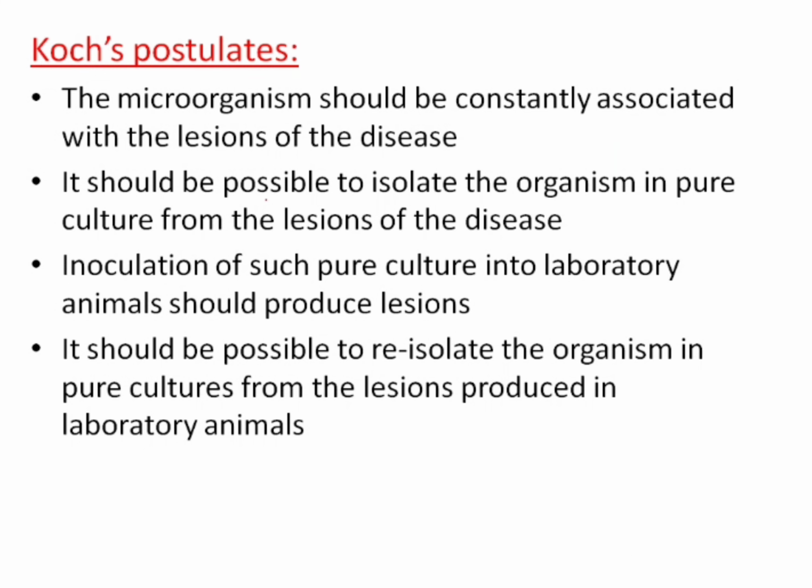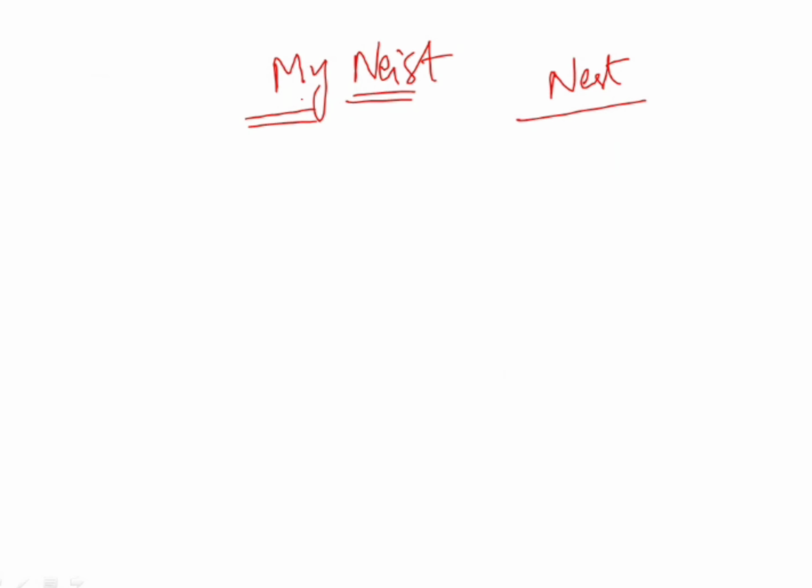Now, is there any exception to Koch's postulates? Yes. The exceptions to Koch's postulates, you remember with the mnemonic MY NEST. Normally we write nest as NEST, but here you are going to add I. So MY stands for Mycobacterium leprae, NES stands for Neisseria gonorrhoeae, and T stands for Treponema pallidum. So you have 3 organisms which are exceptions to Koch's postulates.